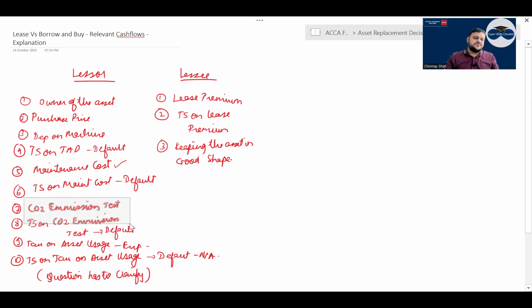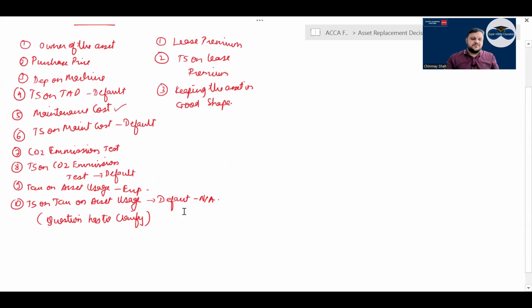Then there is a CO2 emission test, and tax shield on the CO2 emission test, right? The charge you pay for a test is an expense, so you will save tax on it. Then there is tax on asset usage, and tax shield on tax on asset usage. Default? Tell me. Not applicable.